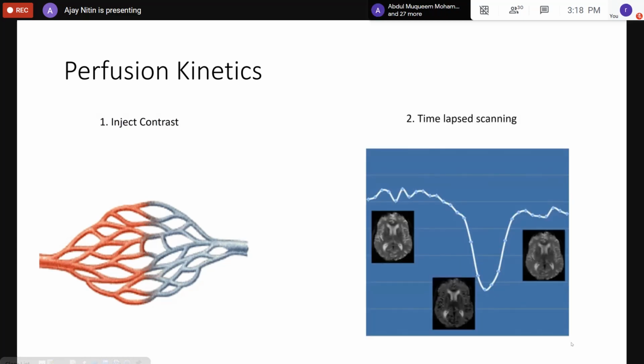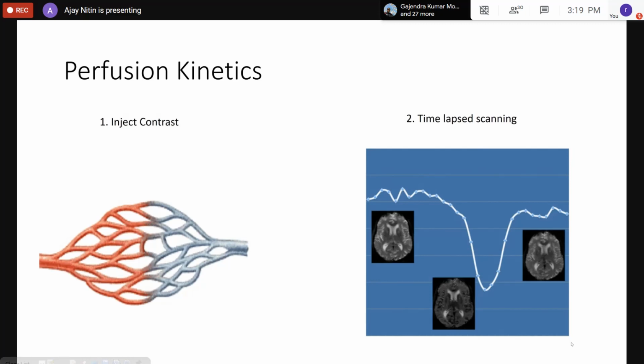So what we do is, after injecting the contrast agent, for this simple example, let's assume that we are only imaging one cross section, one plane in the head, just one plane, right? Now you take the image at a regular interval. It's temporal, right? You're taking a time-lapsed scan. So you keep scanning at that location, say every 2 seconds.